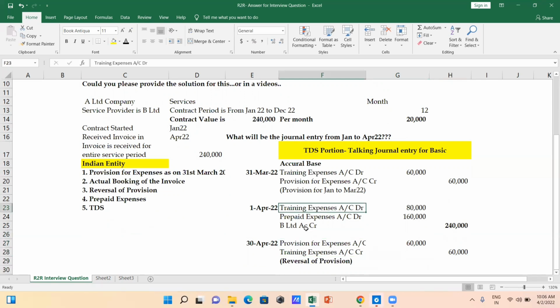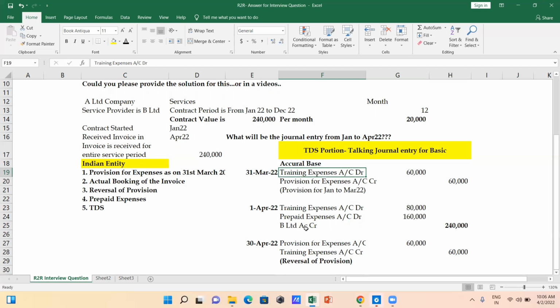Now, this is the expected answer from the interviewer's standpoint. If the service is running from January to December, and I have received the invoice in the month of April 2022, knowing that the financial year ends on 31st March, a provision must be created in the books for training expenses for January, February, and March. In April, we book training expenses account debit for 80,000 for January, February, March, and April. The remaining portion we park into prepaid expenses, and we credit the vendor for 2,40,000.